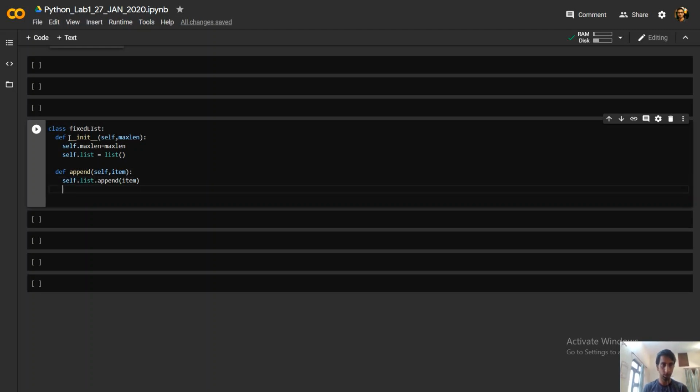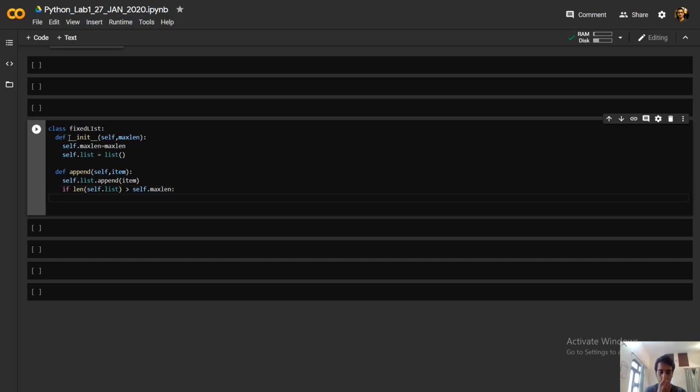After we have appended the item, we have to check if the length of the list is greater than or smaller than the maximum length. So we will check here with self.list, taking the length of the list and comparing it with self.max_length. If it is greater, then we have to throw an error.